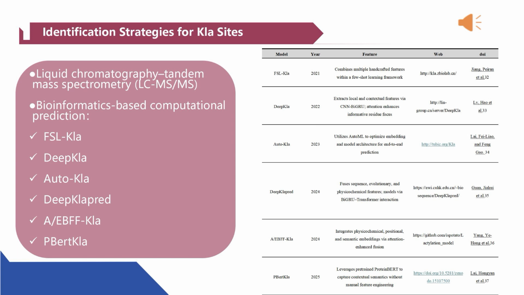With recent advancements in various predictive models, computational methods for KLA site prediction have advanced rapidly, becoming an important complement to MS-based strategies. Models proposed in recent years, such as FSAL-KLA, DeepKLA, AutoKLA, DeepClappered, EBFF-KLA, and PBIRD-KLA, utilize protein primary sequences as input and employ distinct neural network architectures to identify potential lactylated lysine residues.